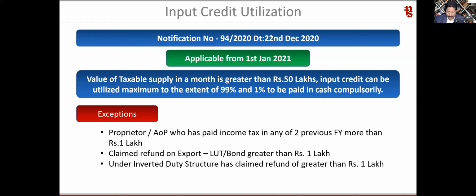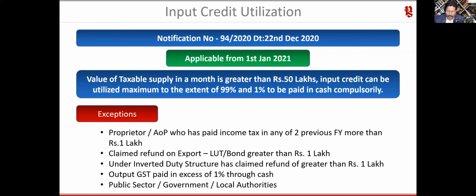Then inverted duty structure: if people are claiming a refund under inverted duty structure greater than 1 lakh rupees, they are not covered. And for output GST, if they have to pay in excess of 1% through output, which is what the notification is all about, then they don't have to worry about it. And of course, public sector, government and local authorities are exempted from this particular thing.